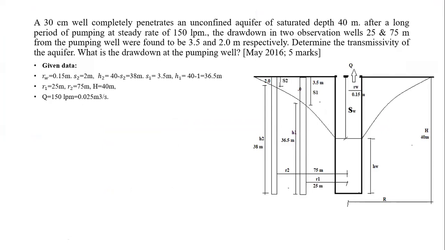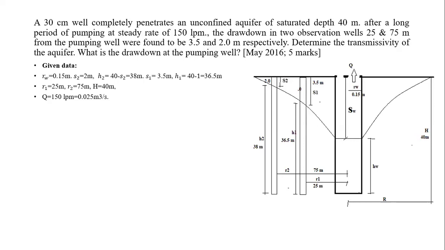So 150 by 1000 will be 0.15. Then meter cube per second, it will once again require dividing by 60. Just do the calculation, just check the value. Is this value correct or wrong? It is 150 liters per minute.